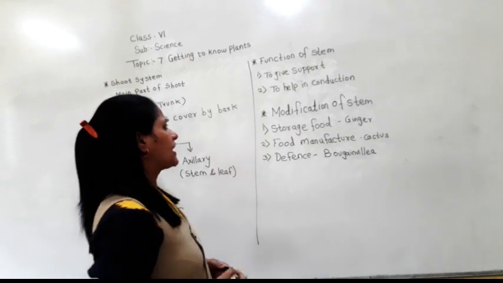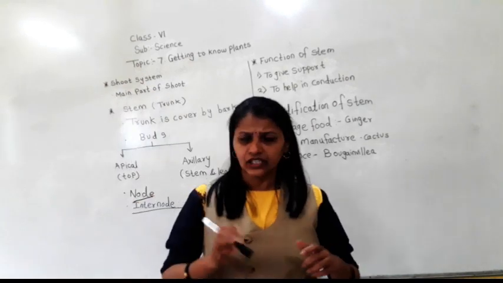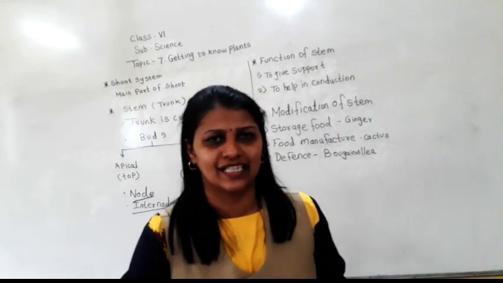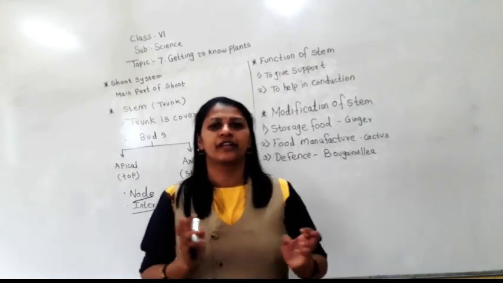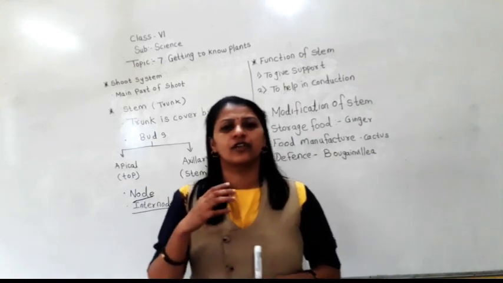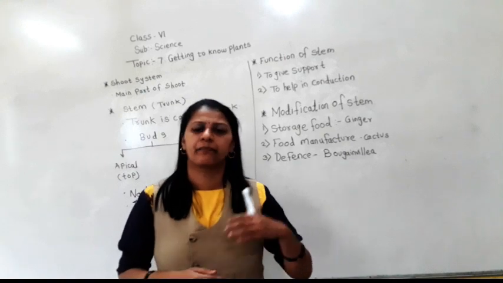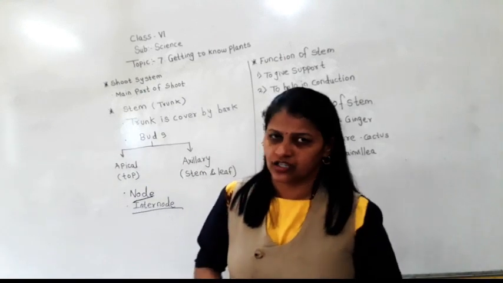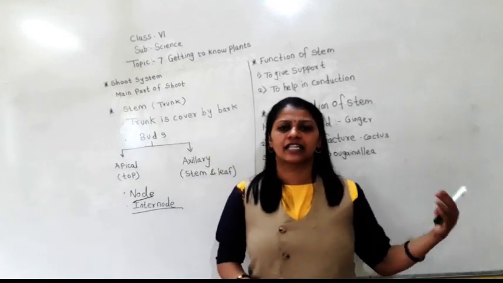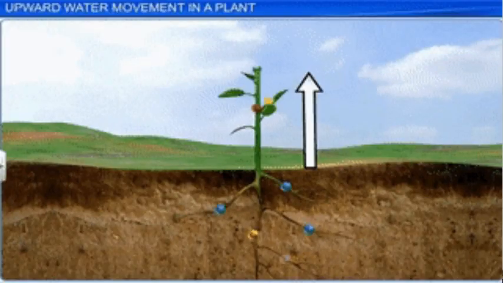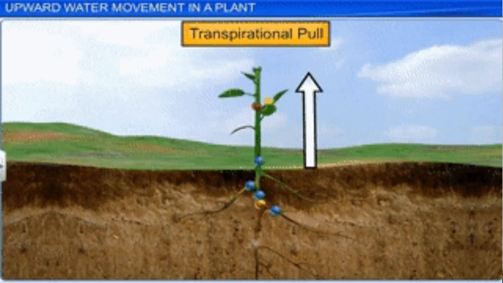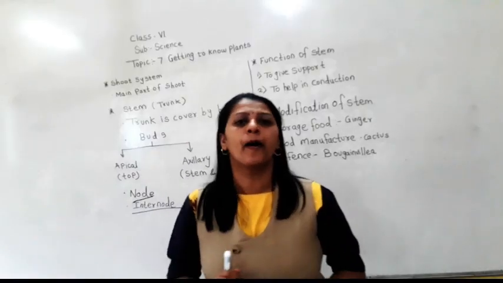The next function is that it helps in conduction. As you know, in the last lecture we discussed the root system. The root absorbs water and minerals from the soil and passes them to the leaves. This passing of water and minerals is done by the stem. And as you know, the leaf prepares food for the plant. Green plants prepare food for the plant.